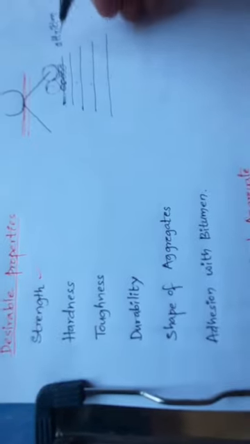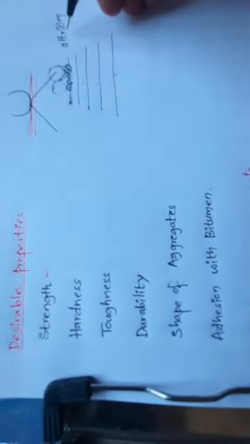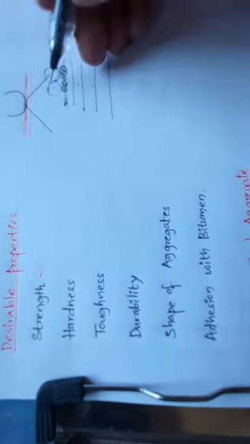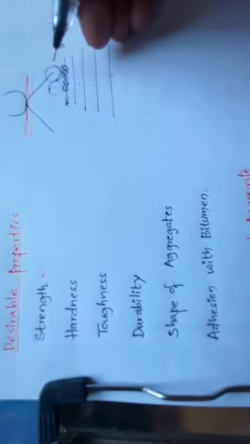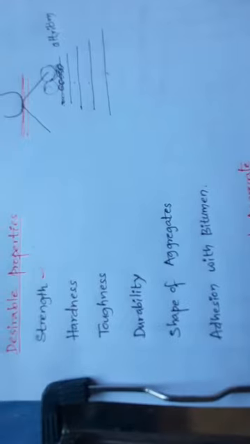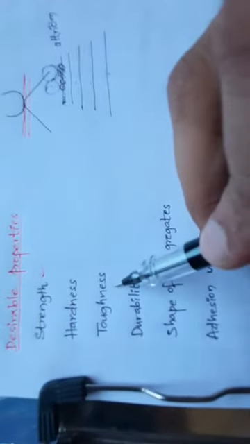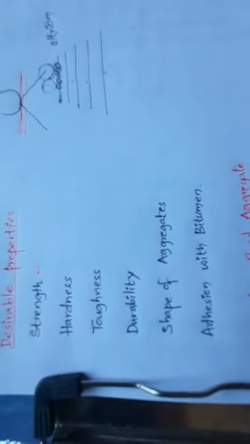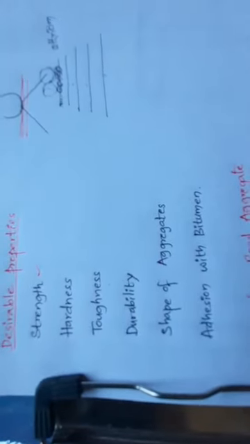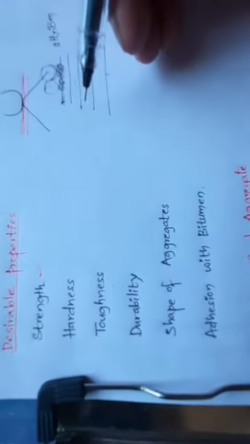Clear? If the aggregates are rubbing with each other, we call it attrition. If the wheel and aggregate come into contact and start rubbing, we call it abrasion. Clear? And third is toughness. Aggregate in a pavement is also subject to impact due to moving load, sudden load, coming onto the pavement surface.